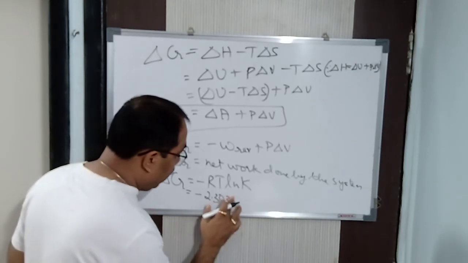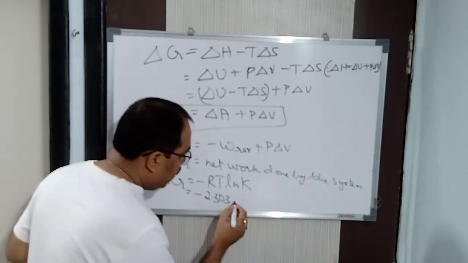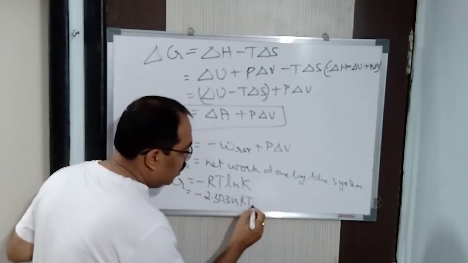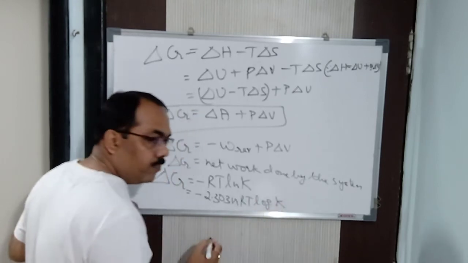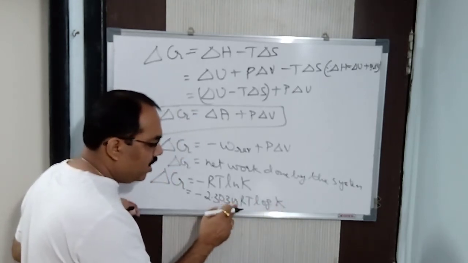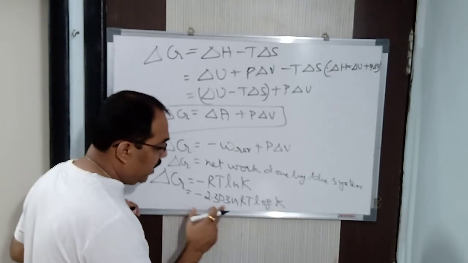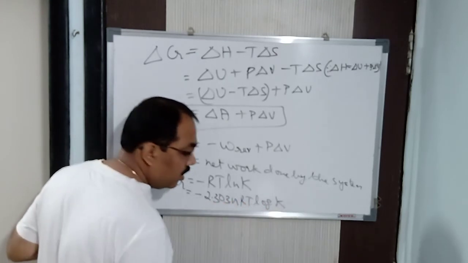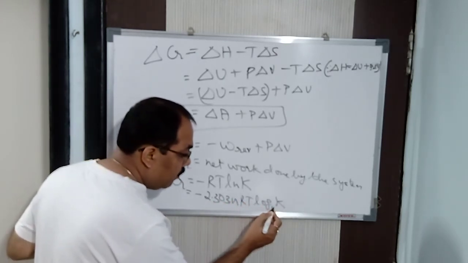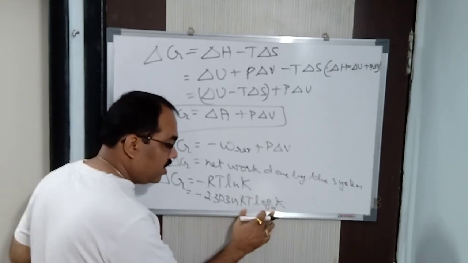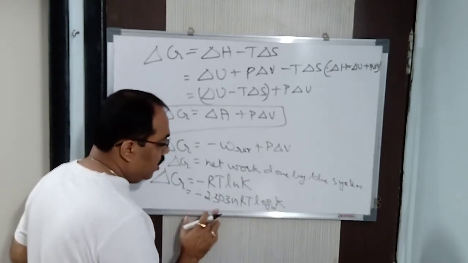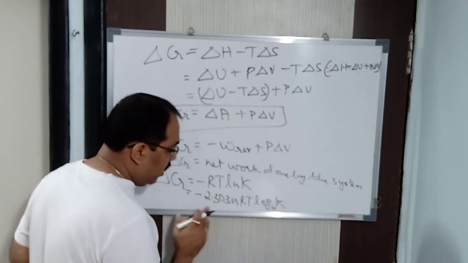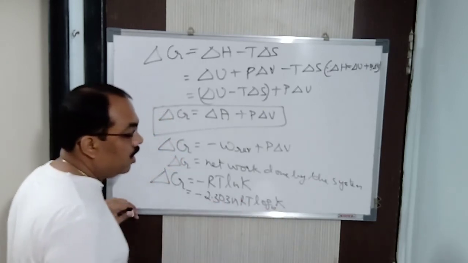If the number of moles is not 1, then it will be minus 2.303 nRT log K. Here log K means log base 10; if the base is not written, it is understood to be 10.